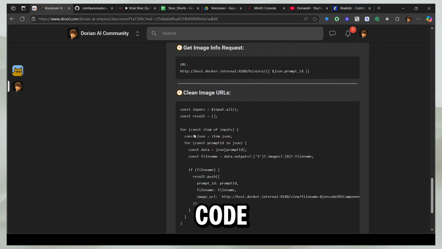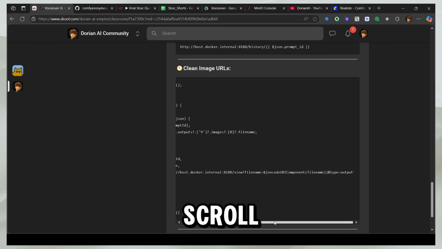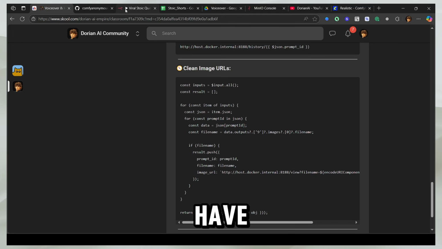So I'm going to add the code here and you can actually take a look at the code. So you take all the inputs and you clean it up and then you send back the exact URL where the file is stored. So you can take the screenshot for this and I'm going to scroll it here so you can take the end of it. Okay, so now we have that ready.